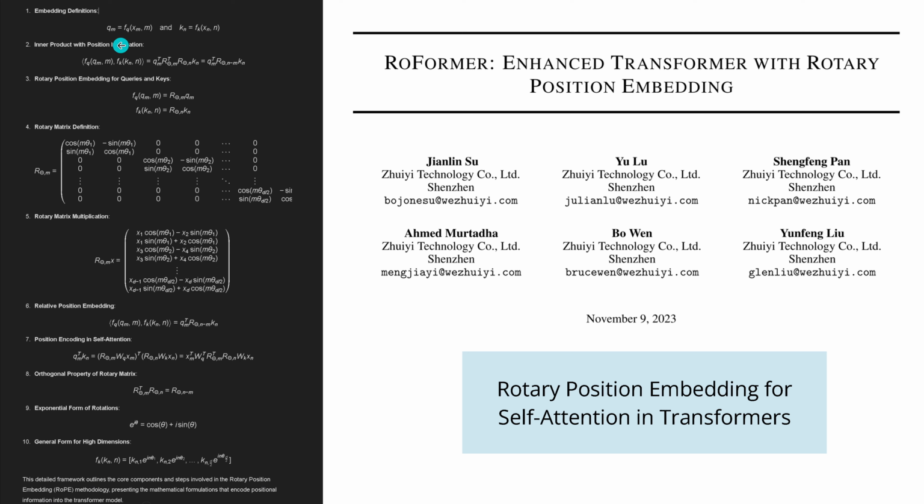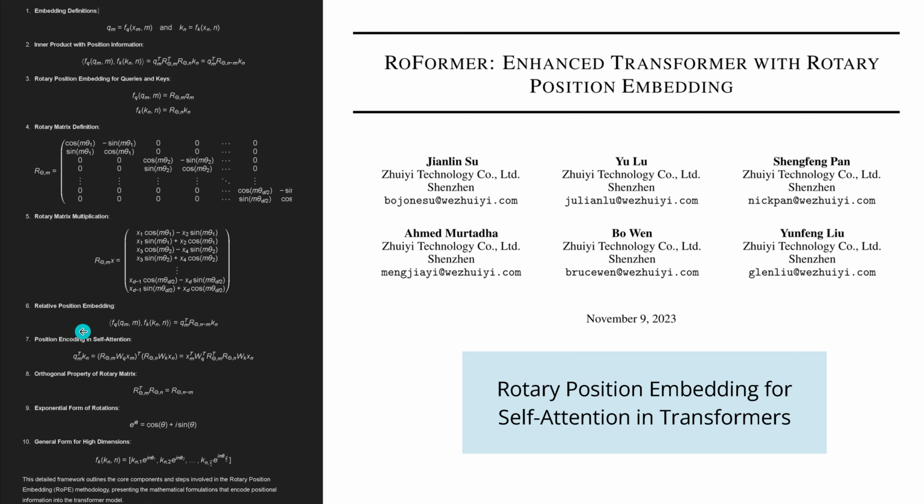I start here with the definitions of the embedding. Then, as I told you, we want to calculate the inner product, where the most important boundary condition is that it is a relative position in the result. We found that we have a rotary matrix structure. We know that we have a sparse block element in this diagonal structure of our complete rotary matrix, where this is exactly for subspace 1, let's say, of our 512 subspaces. So we use the two-dimensional solution for each of those 512 subspaces.